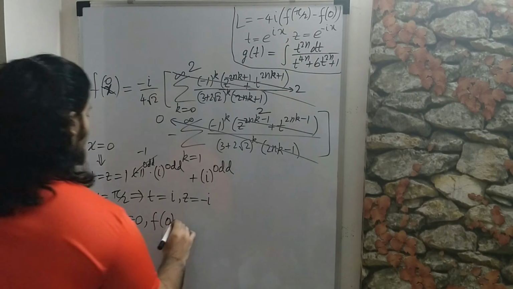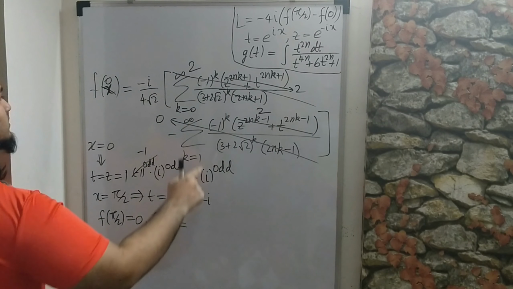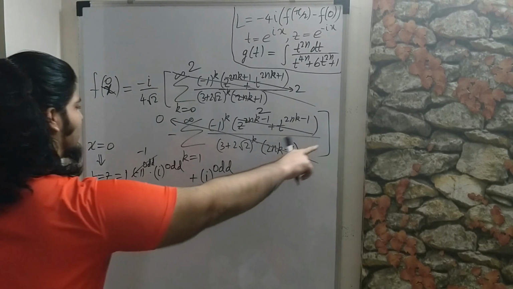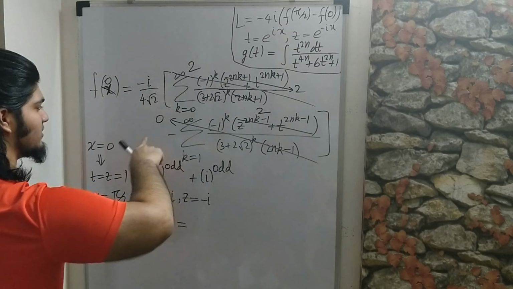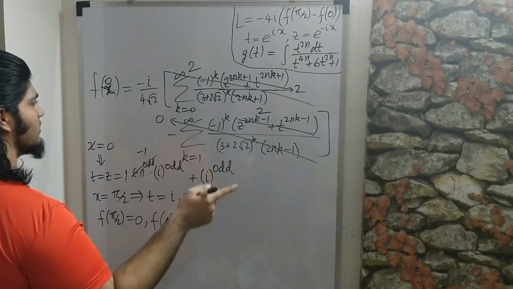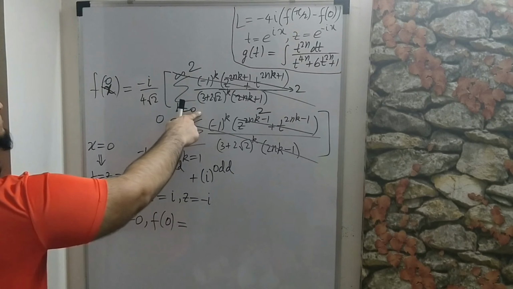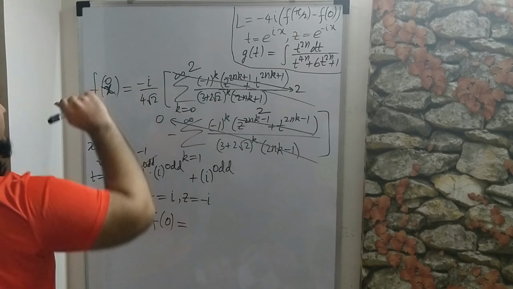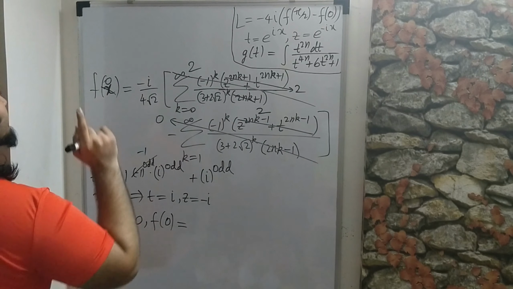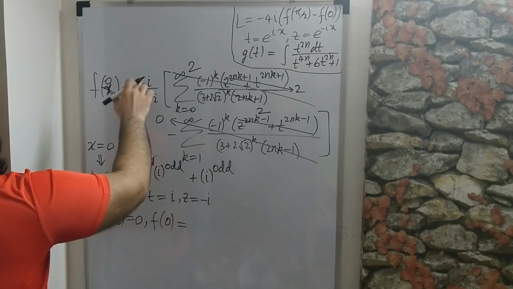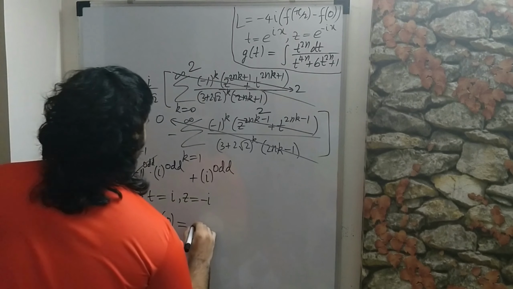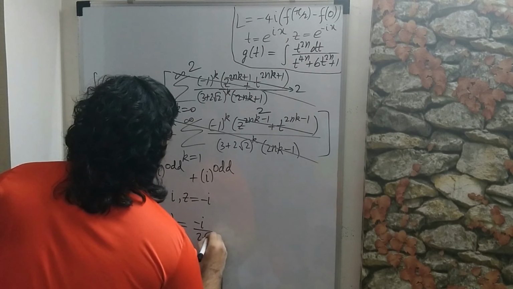And now we can fill in what goes over here. f of 0 is equal to, this entire summation is 0, there is no exception in the terms over here, you can check for yourself. Over here there is one exception, and that is k equals 0, so this entire thing evaluates to 2. So 2 times minus i over 4 root 2, that gives us minus i over 2 root 2.